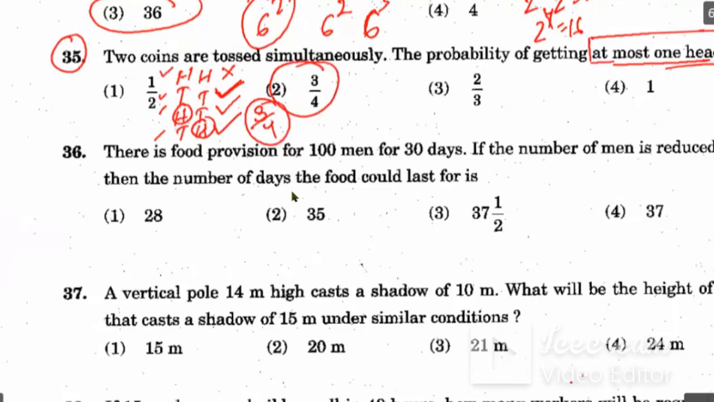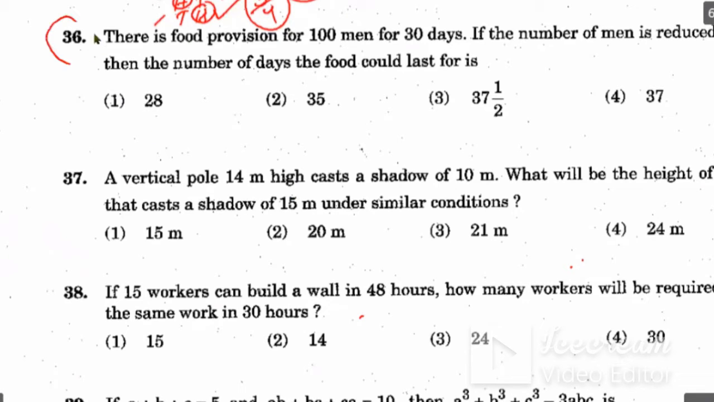Okay, next question we will take question number 36. There is a food provision for 100 men for 30 days. If the number of men is reduced to 80, for how many days will the food last? It's a very, very easy question. You just multiply 100 into 30. That will be equal to 80 into x, where x will be the number of days. So x will be equal to 100 into 30 divided by 80.